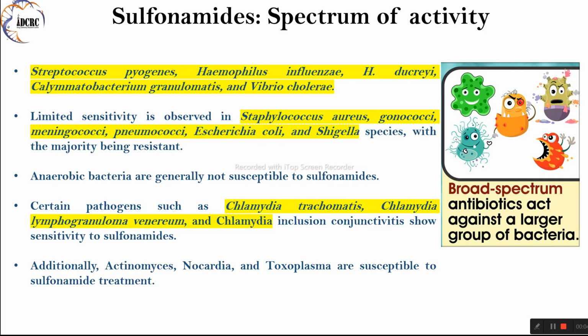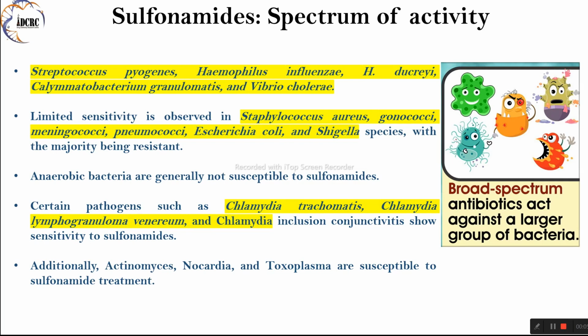Haemophilus influenzae. Sulfonamides are effective against Haemophilus influenzae, a bacterium that can cause respiratory tract infections, including pneumonia, bronchitis, and otitis media, as well as invasive diseases like meningitis and septicemia. Haemophilus ducreyi. Sulfonamides exhibit sensitivity against Haemophilus ducreyi, the causative agent of chancroid, a sexually transmitted infection characterized by genital ulcers.